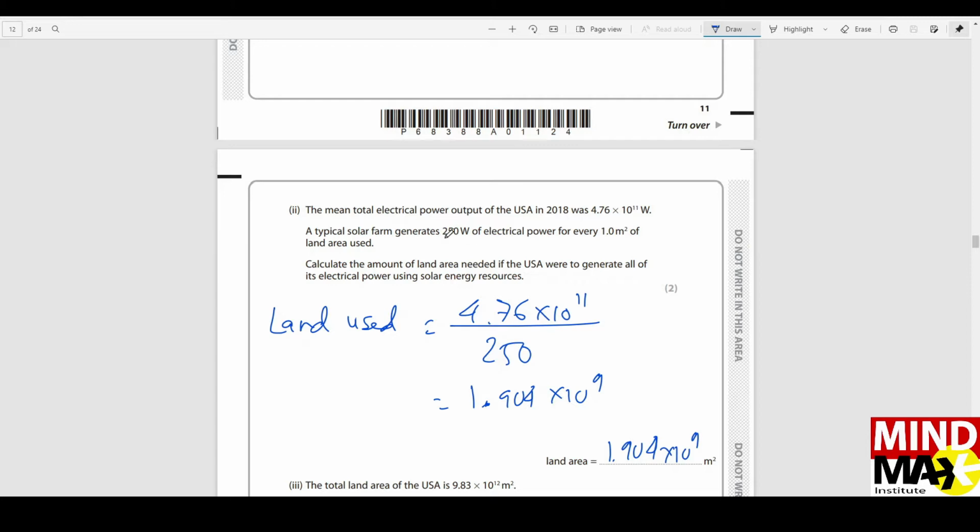Then land used. Here they are telling you that every 1 meter square of land is capable of generating 250 watts of electrical power, and the United States needs this many watts of power per second. If you want to get this much power, you have to see how much land is needed. So if every meter square produces 250 watts, you divide 4.76 times 10 to the power 11 by 250, and you get this value: these many meter squares of land are needed to produce 4.76 times 10 to the power 11 watts of power.